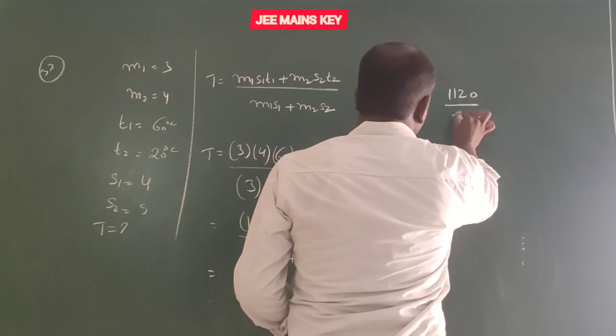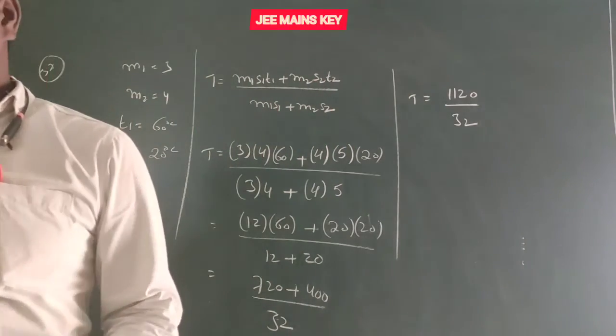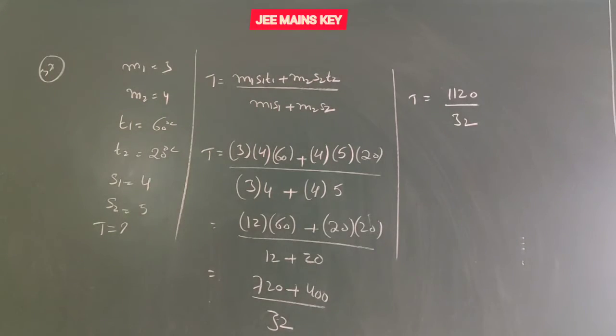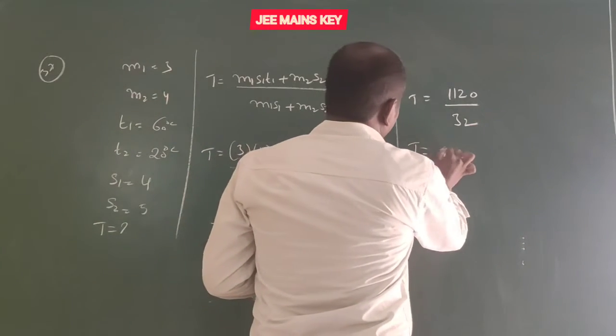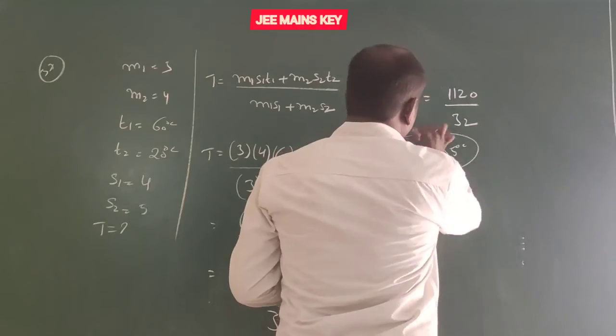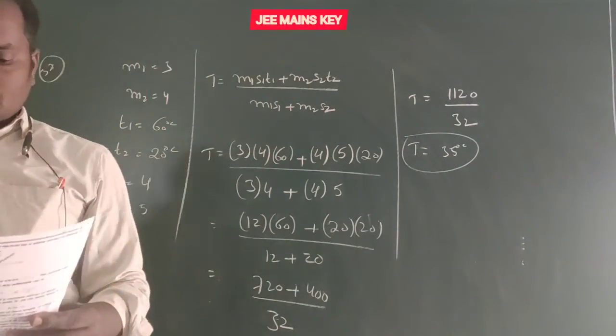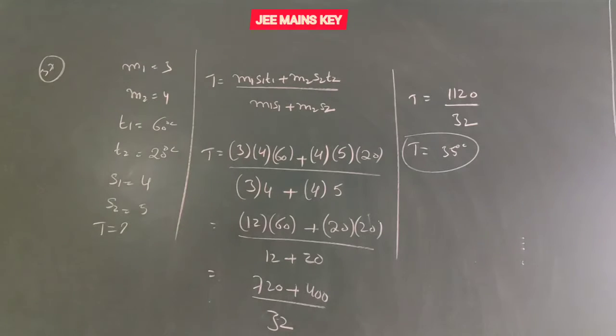So T equals 1120 by 32, that is 35 degrees Celsius. T equals 35 degrees Celsius.